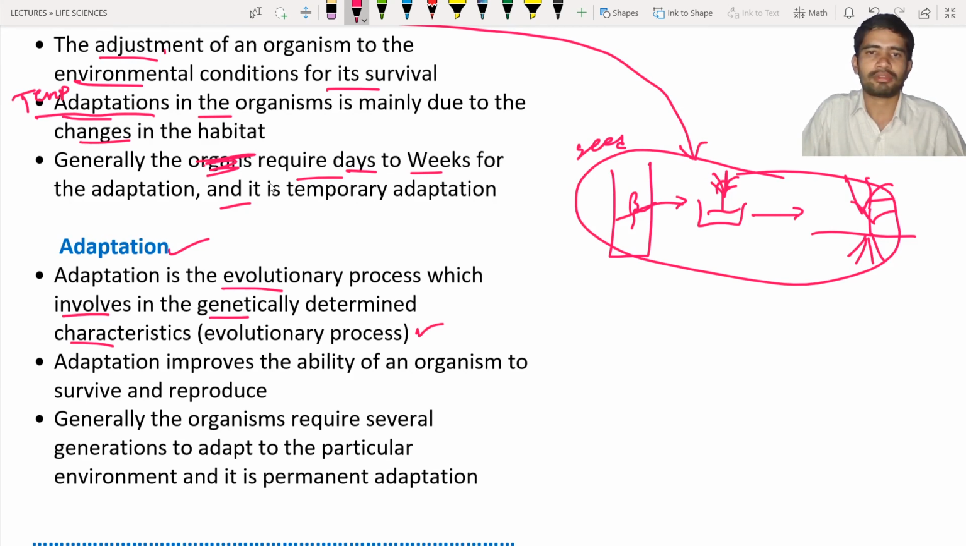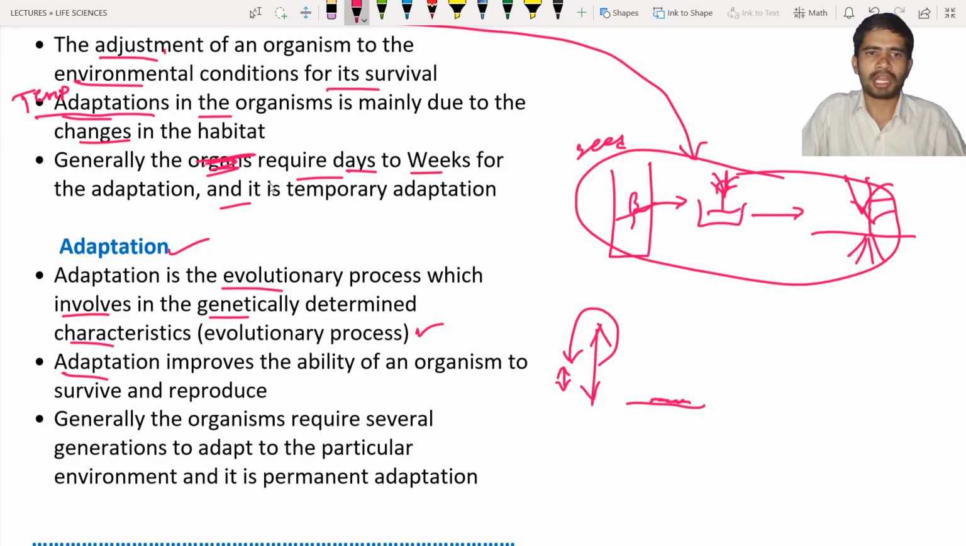For example, you may take the giraffe. Previously the giraffes were about the size of deer. But due to the evolutionary process in giraffes, their necks have been elongated. Why? Because there is a change in the genetic information, so that the neck has to be elongated. But this process cannot be reversed. Even if the food is available on the ground, the neck will not become shorter within 1 or 2 years. Such kind of process is known as adaptation.